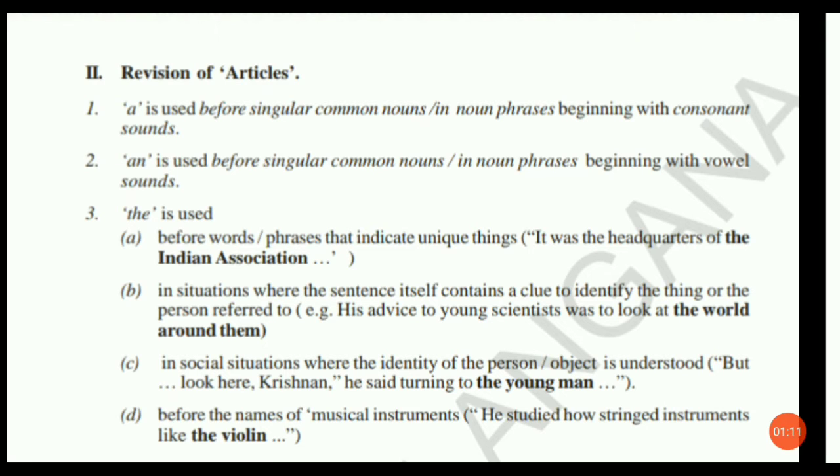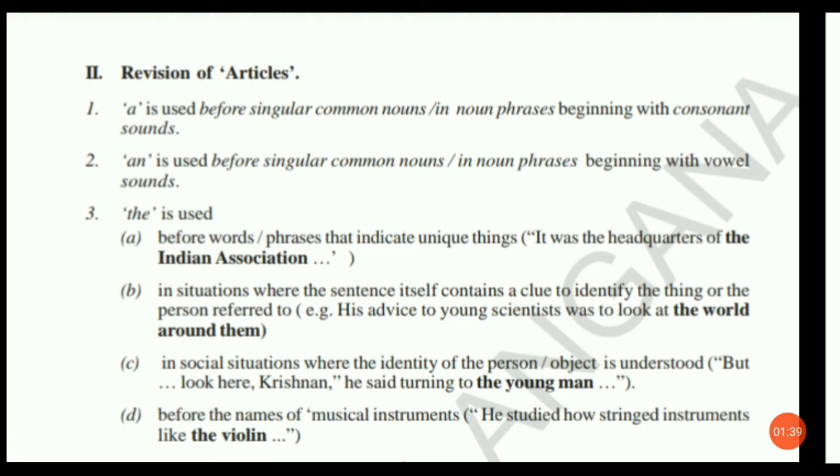So we can also use articles before these phrases, and the phrase or singular common noun should begin with a consonant sound. Then only we use a. So beginning with consonant sounds, we use a before singular common nouns or in noun phrases beginning with consonant sounds.